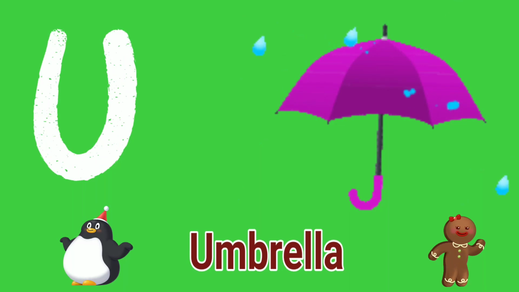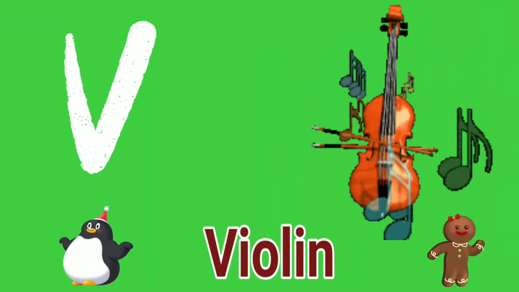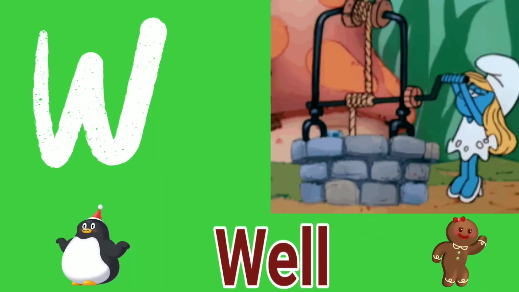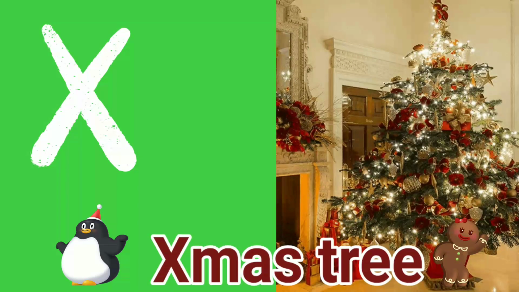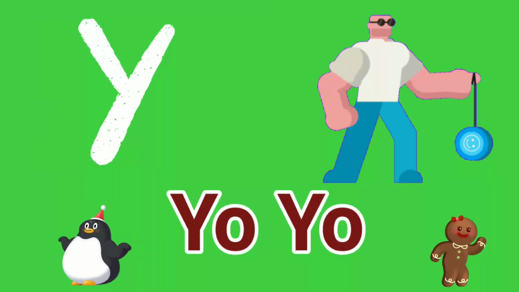U for umbrella. V for violin. W for well. X for Xmas tree.